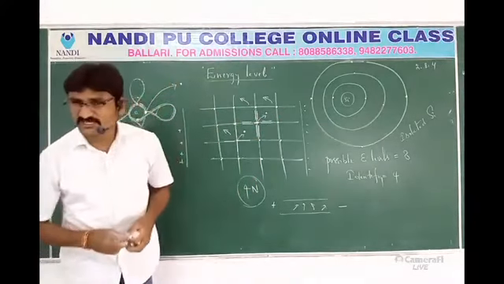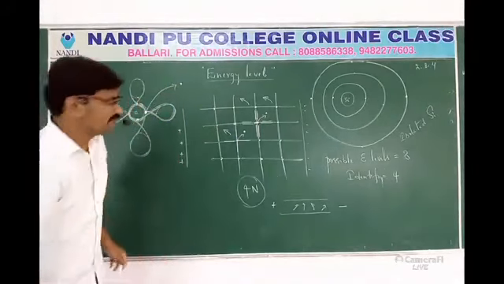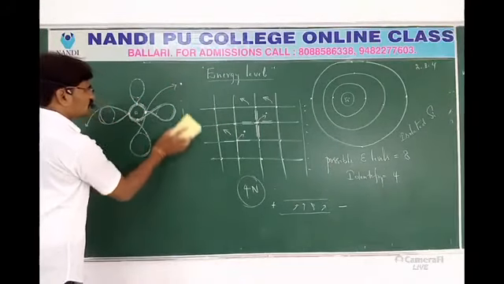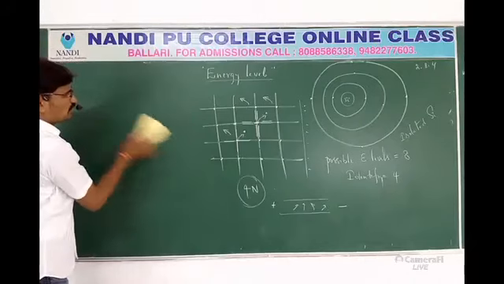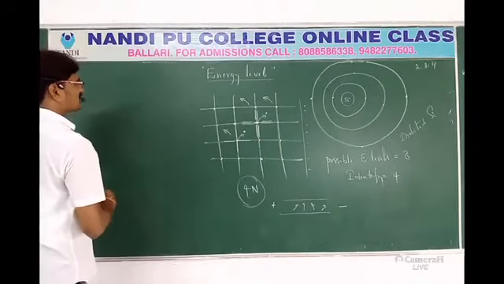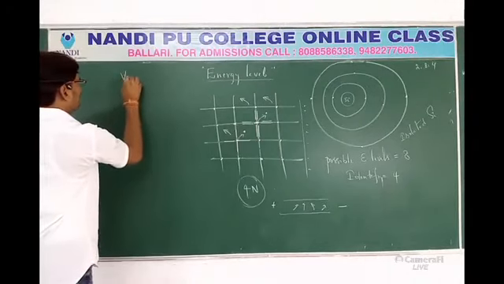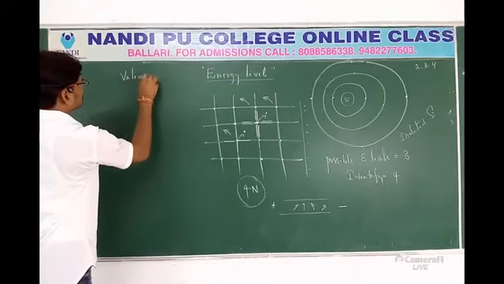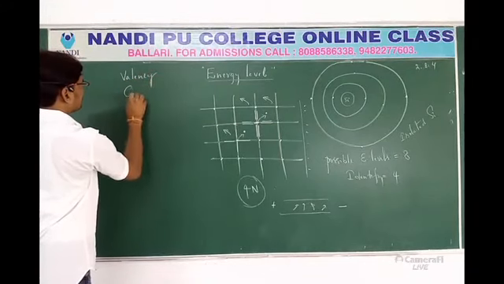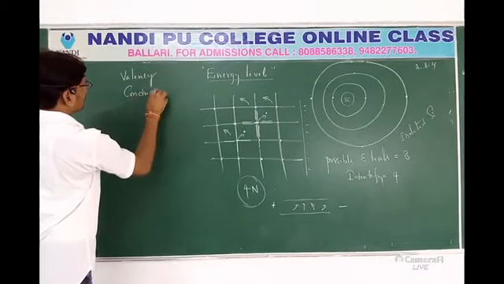How many types of electrons are present here? 2 types of electrons. One is what I am calling valence electrons. The second one is conduction electrons.